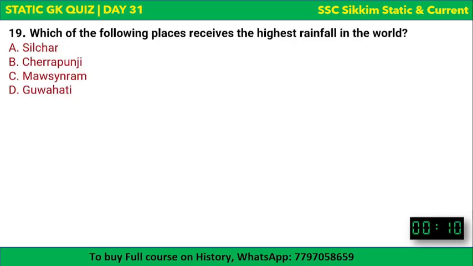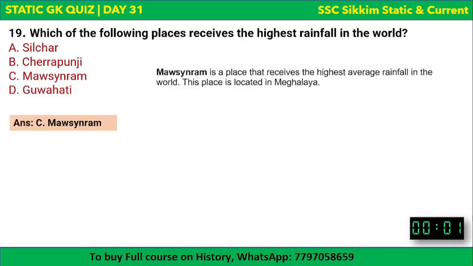Next question. Which of the following places receives the highest rainfall of the world? I think you all know this. Silchar, Cherrapunji, Mawsynram, Guwahati. Cherrapunji is not the right answer. Previously it was the highest rainfall point, but now it's changed, and the new place which receives the highest rainfall is Mawsynram. It's in Meghalaya only. So hope it's clear. Mawsynram receives the highest rainfall in the world.